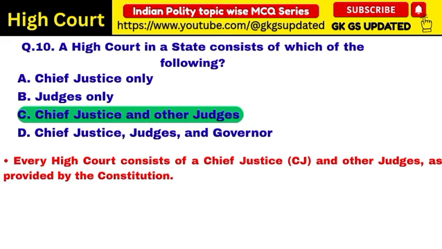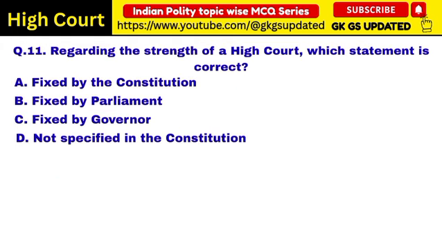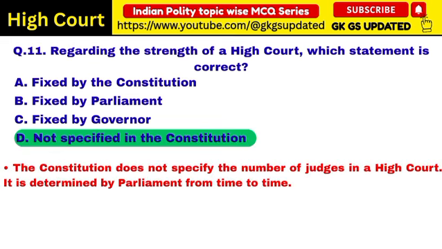Correct answer: Chief Justice and other judges. Every High Court consists of a Chief Justice and other judges as provided by the Constitution. Next question. Regarding the strength of a High Court, which statement is correct? Correct answer: not specified in the Constitution. The Constitution does not specify the number of judges in a High Court. It is determined by Parliament from time to time.